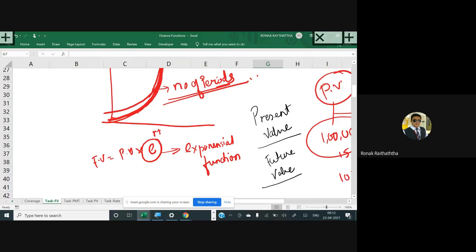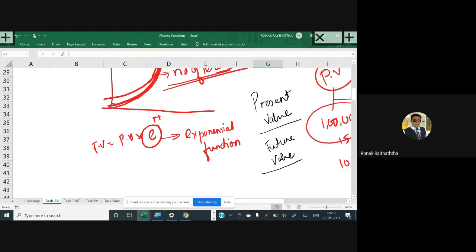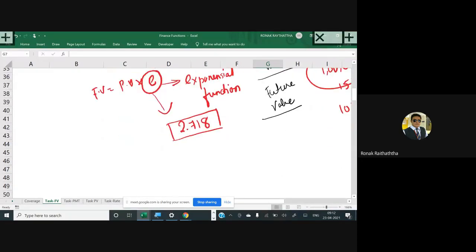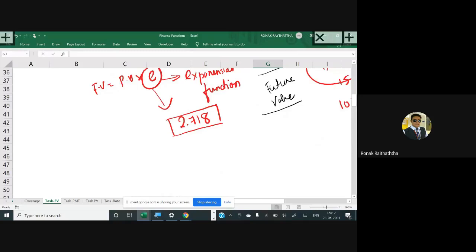Now, what is the value of e? The exponential function value is 2.718. That has been derived mathematically, just like we have derived the value of pi, 22 by 7, 3.14. Similarly, after applying some calculations, we have derived this value of 2.718. How have we derived this 2.718? Let's see that calculation as well.